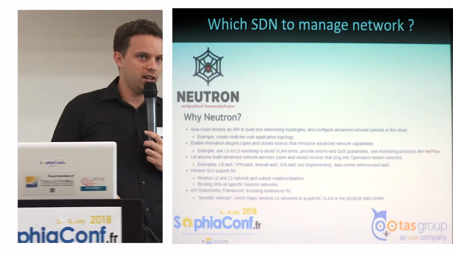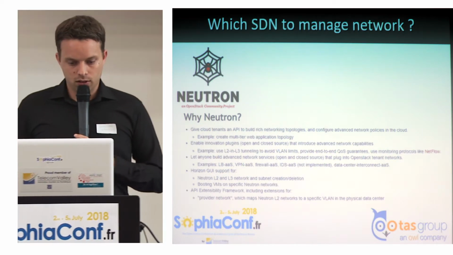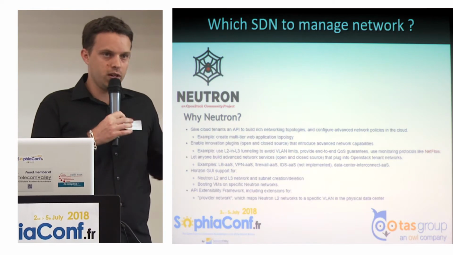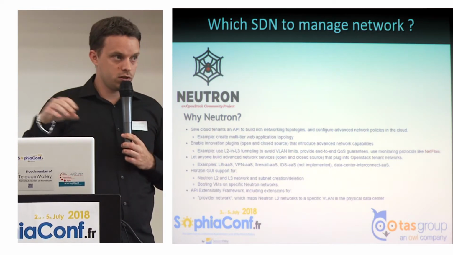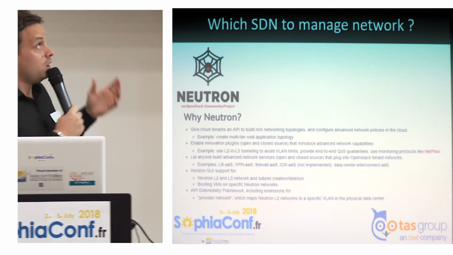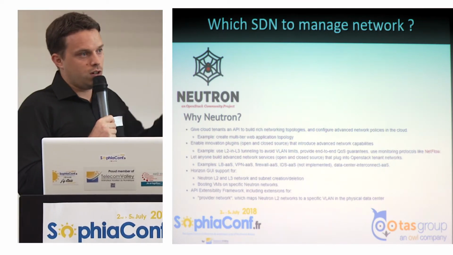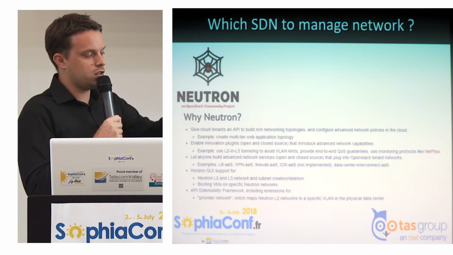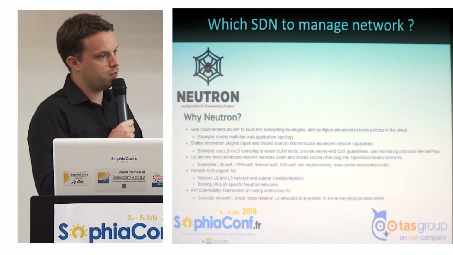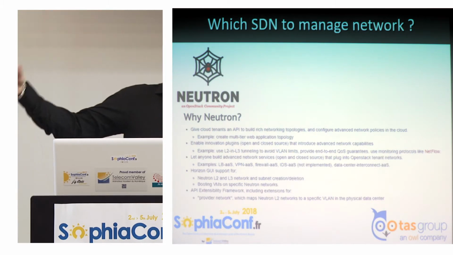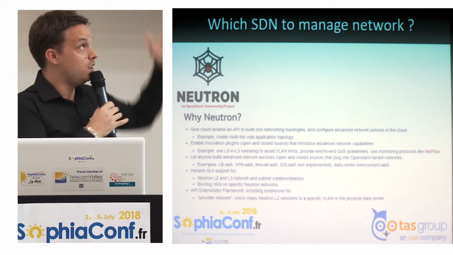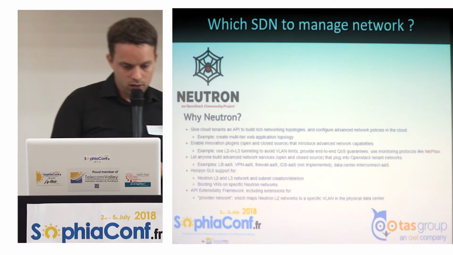So we can do firewalling as a service. We can do QoS. You can do level 3. We can create virtual routers and connect BGP, connect a level 3, level 2 network. So we can just connect all our VMs like a vSwitch, or deploy virtual routers connected with other infrastructures and managed by the OpenStack and Neutron modules.